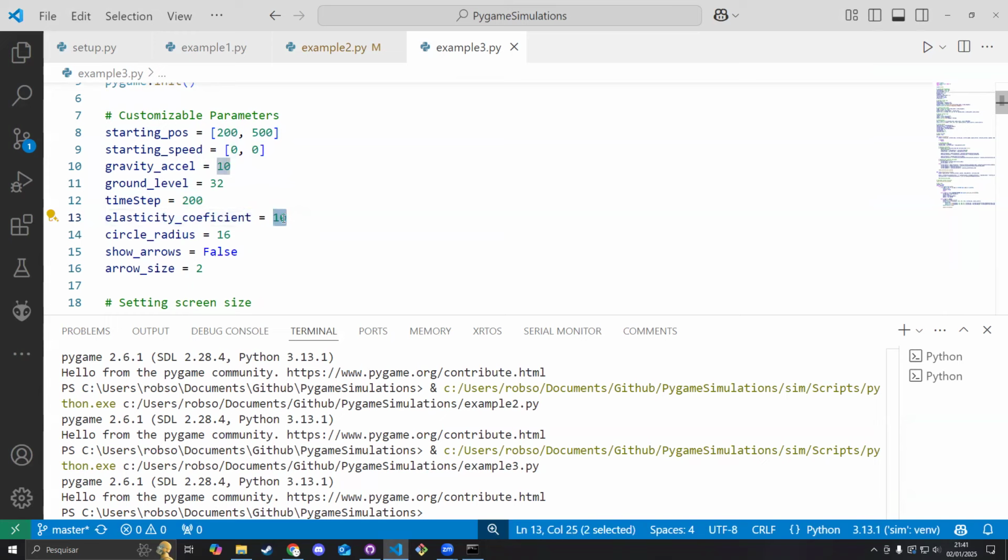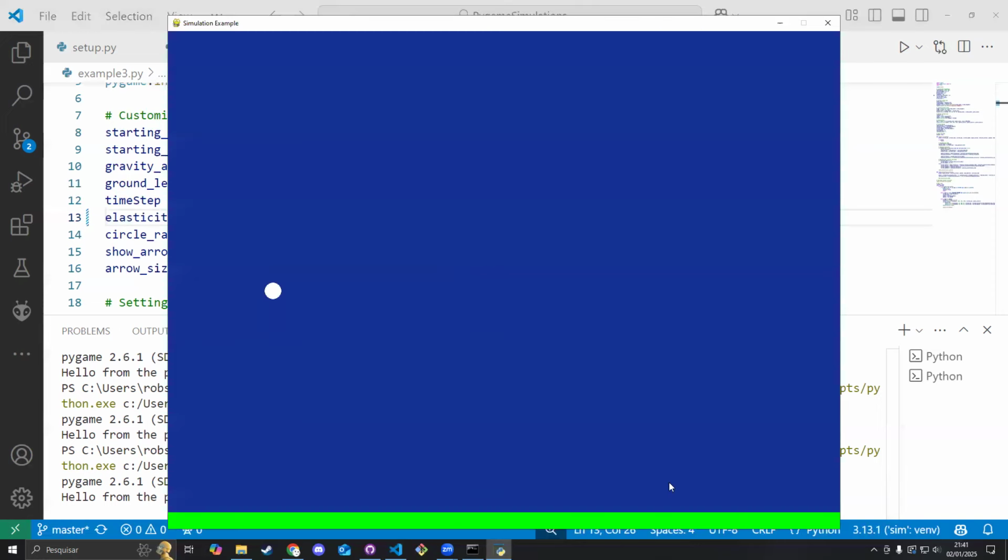For now, this is 10, and I can actually change it. This is going to change how the simulation behaves as well. This is basically saying that the ball should lose 10% of its velocity when it hits the ground. And yeah, let me change it right now. I can say like 80. Now it's going to lose most of the velocity. And if you can see, it's bouncing way less this time.